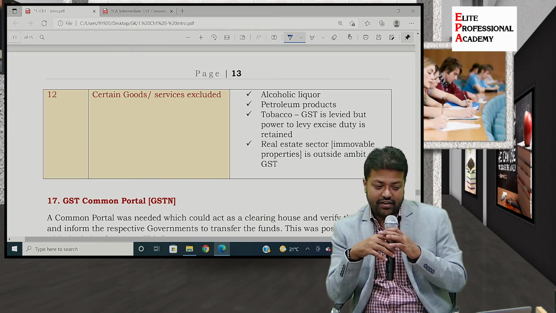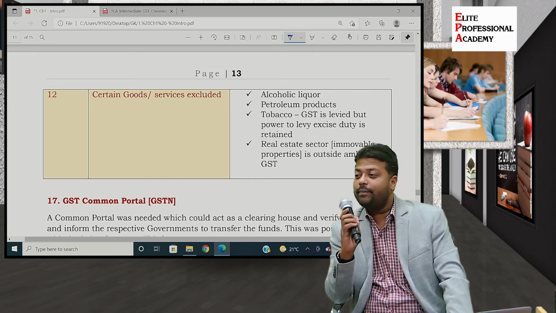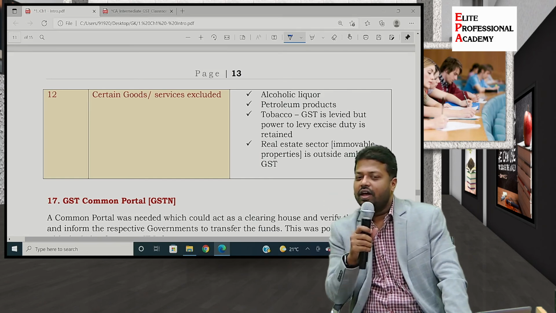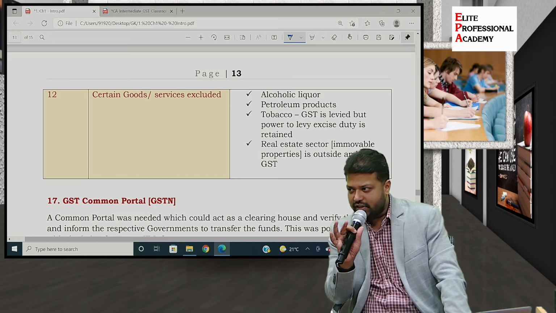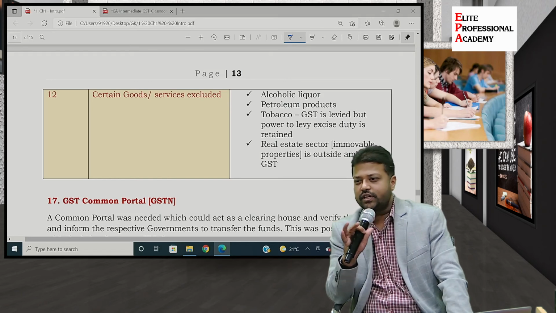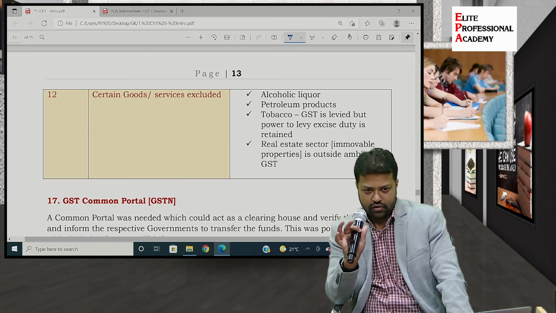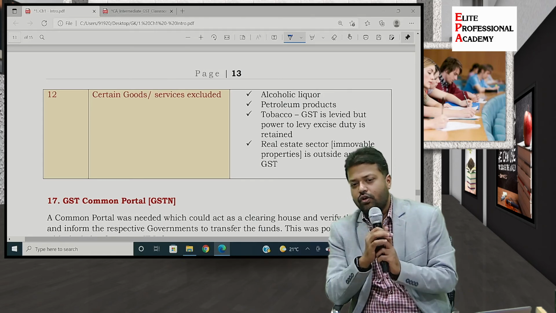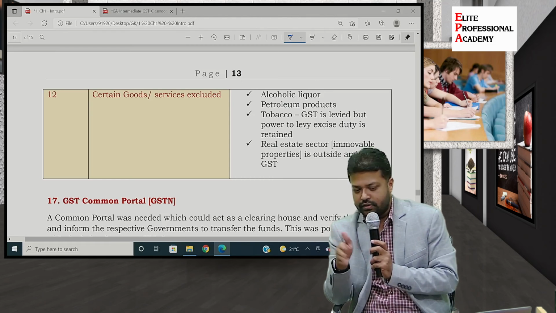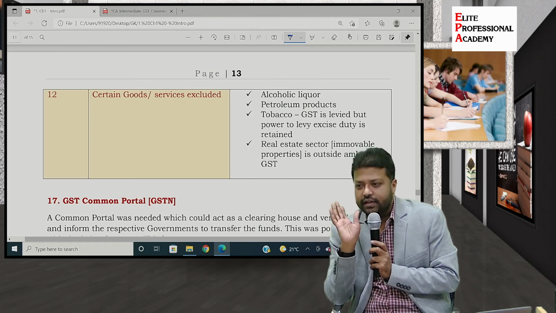Real estate sector, immovable property is outside the ambit of GST. This statement is not 100% correct. This statement is subject to certain terms and conditions. Immovable property such as land is not covered because specifically in GST law, we will see that schedule in the next topic, there is Schedule 3.